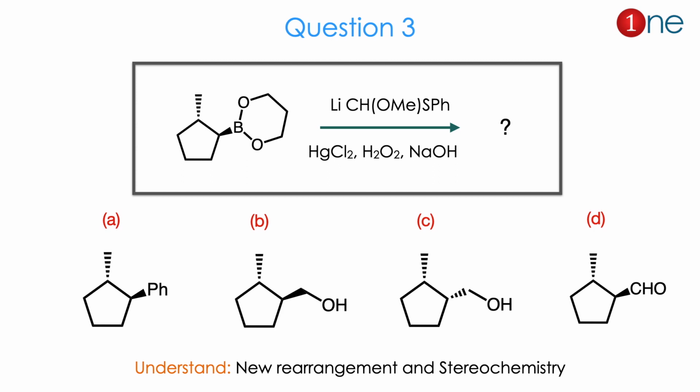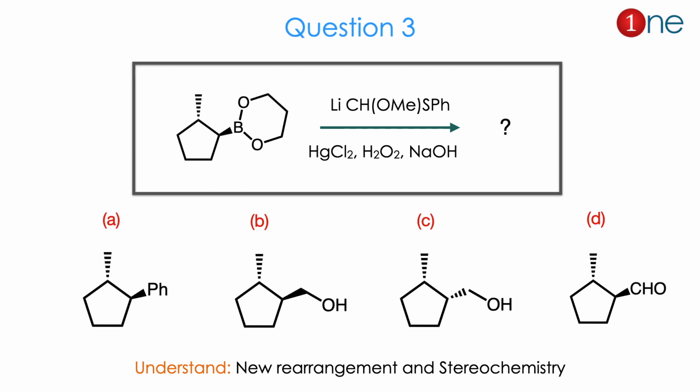Then the question number 3. The starting material is a 5-member system with one alkene below the plane and one borane above the plane. The borane is in the oxide form with a cyclic system. Here organolithium is given, then mercury chloride and hydrogen peroxide and sodium hydroxide.